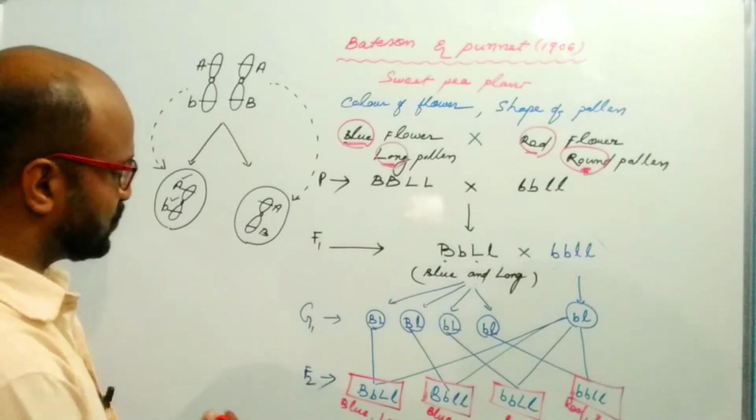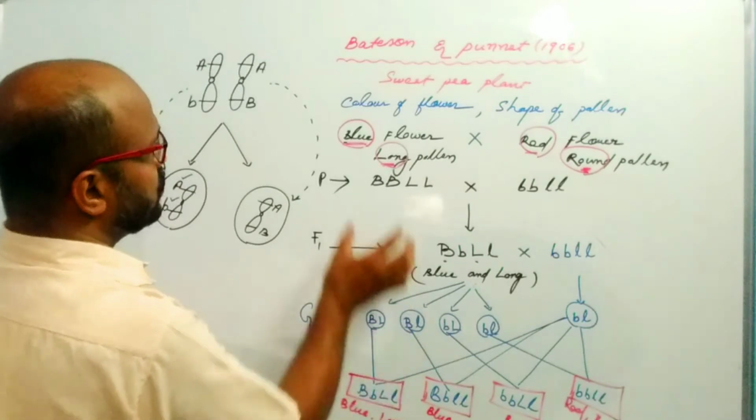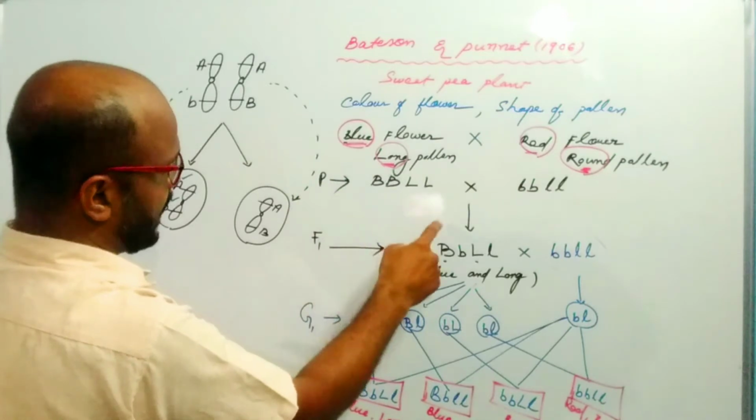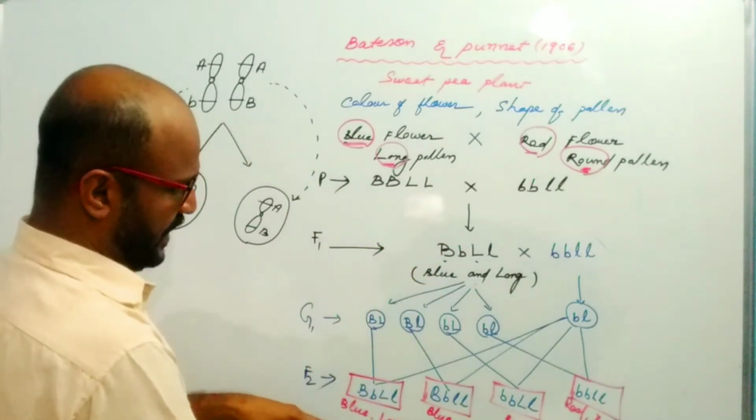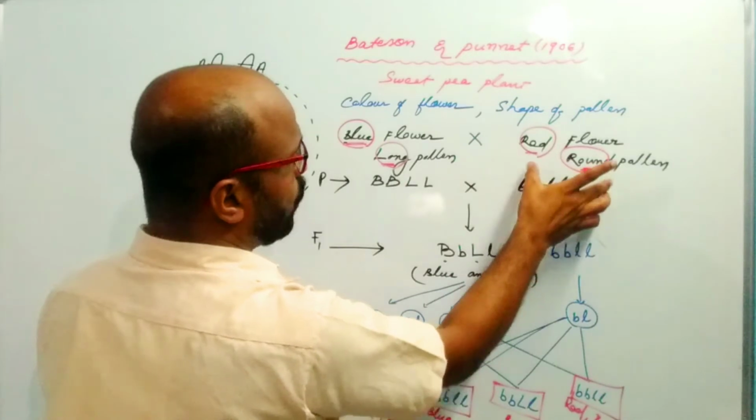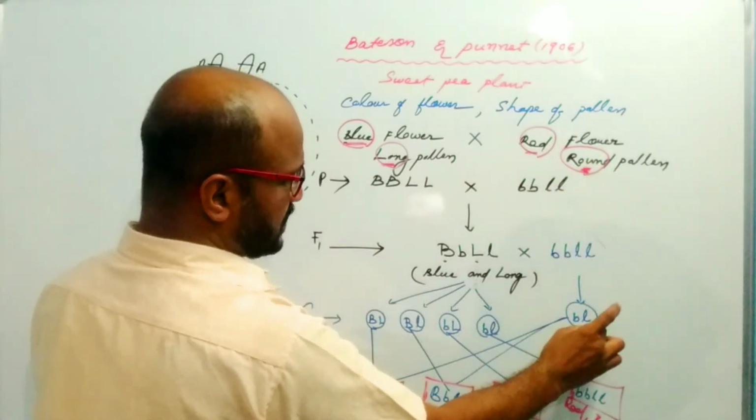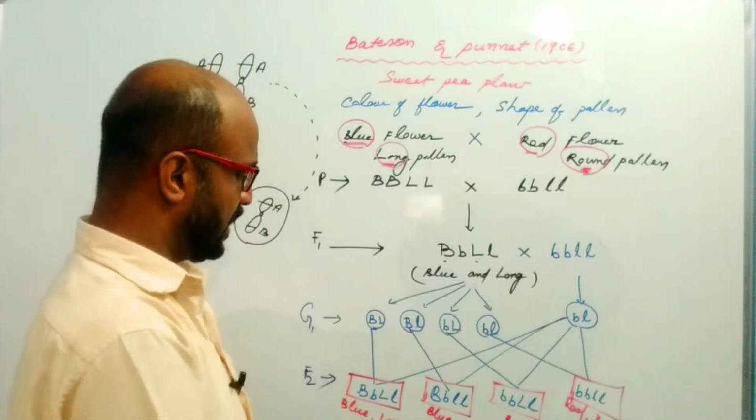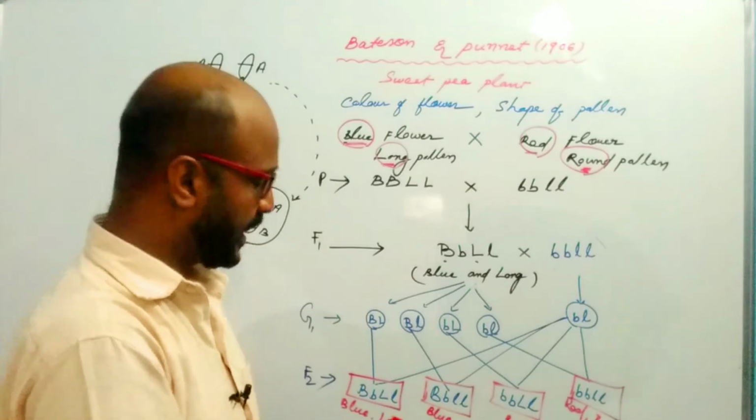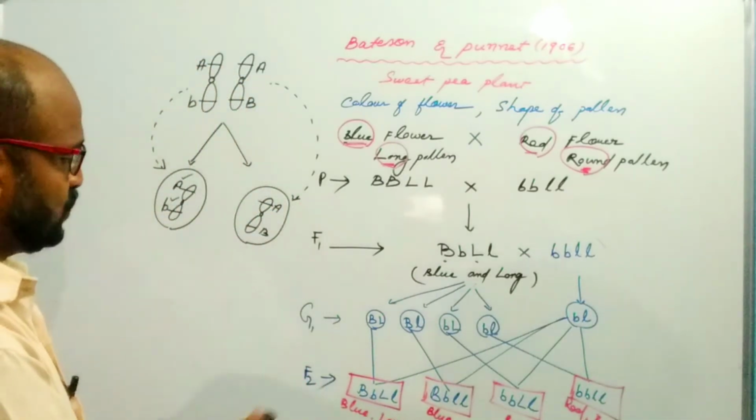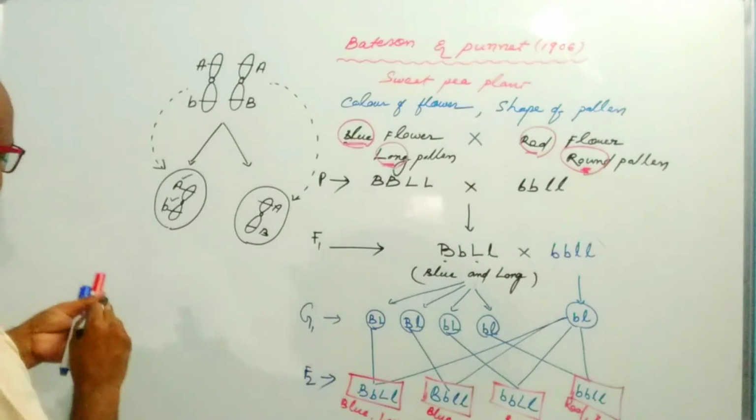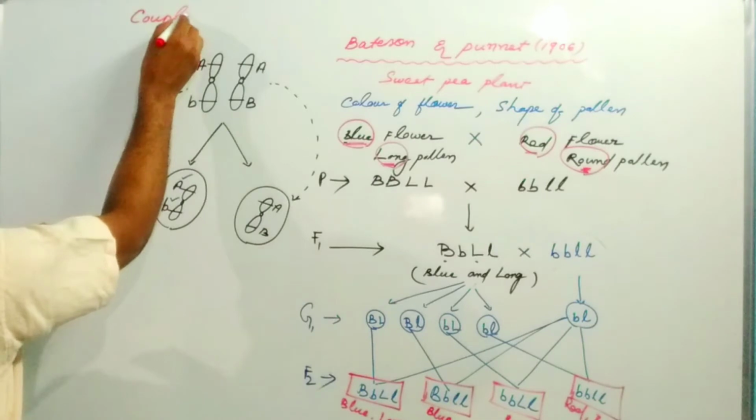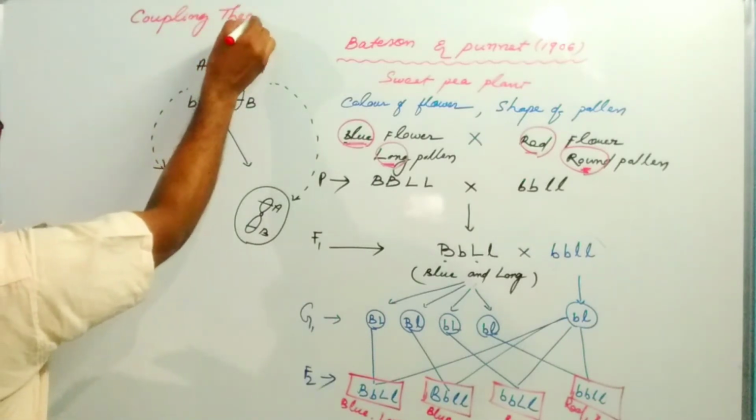the characters blue and long, which come from a single parent, enter into the single gamete. Red and round, which come from the other parent, enter into the same gamete. That's why there is production of more frequency of the parental character than the non-parental character. And they argued that this is known as the coupling theory.